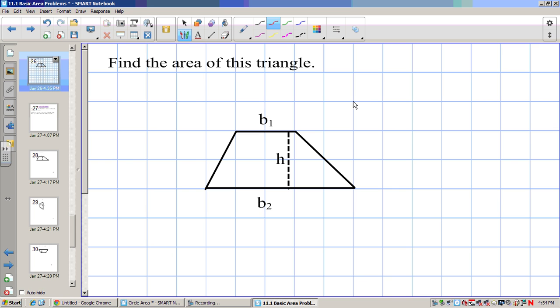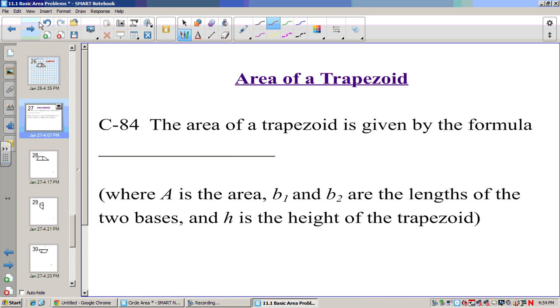So here, if I want to find this, what I can do is try to find the middle of B1 and B2, which would be the average of those. So 1/2 base 1 plus base 2. And then if I took that, it would just be a rectangle, so we'd multiply it by our height. So that's the area of a trapezoid. Area equals 1/2 base 1 plus base 2 times height.